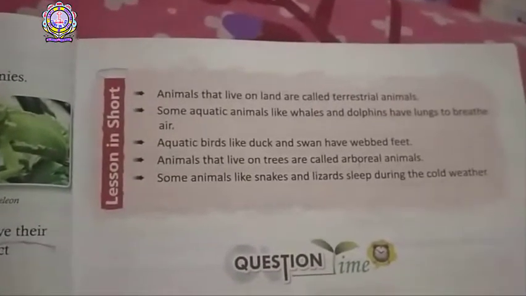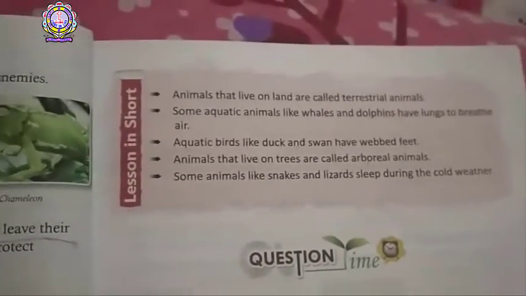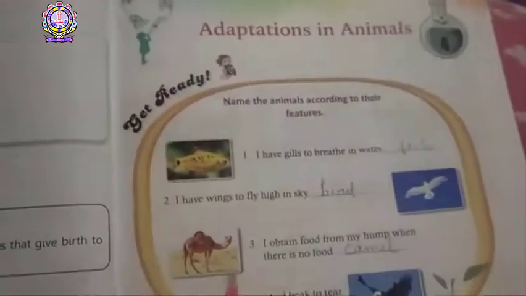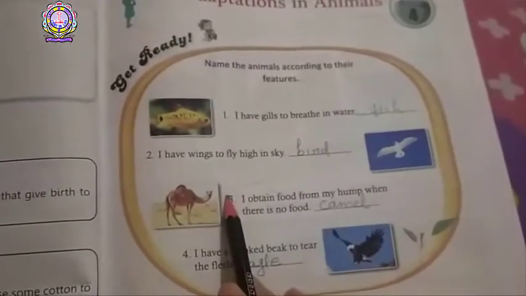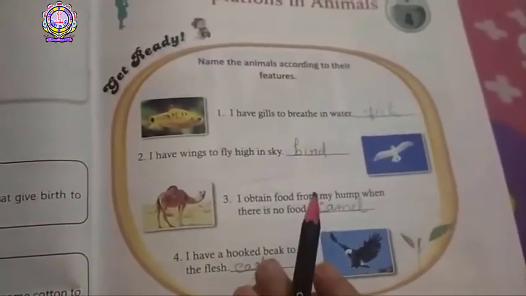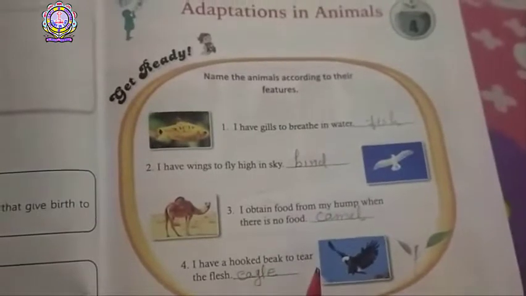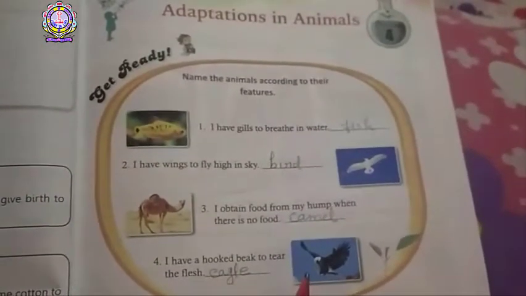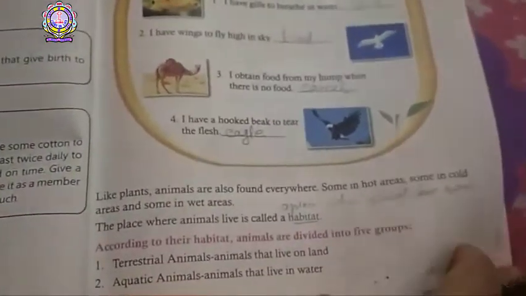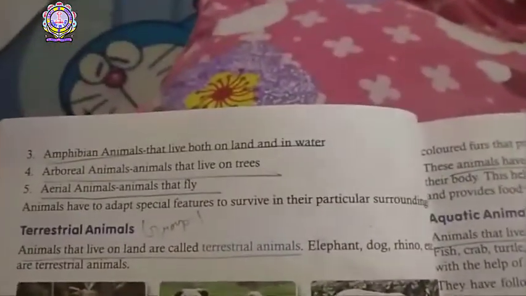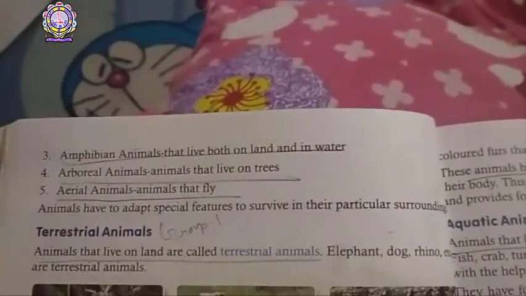So we have completed the reading of the lesson. Let's see what we have read in this lesson. We started the lesson by identifying the animals which have different types of features to adapt to the environment. Animal groups: terrestrial animal, aquatic animal, amphibian, arboreal animal, aerial animal.